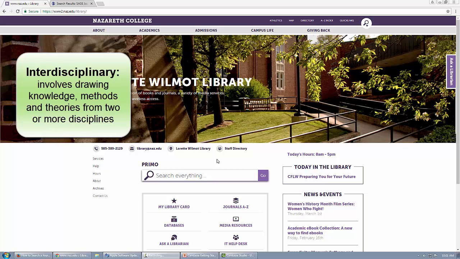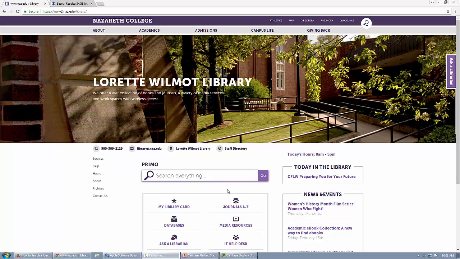So obviously a lot of your research topics will be appropriate to a Primo search, but there may come times when you really just want to see what social workers, what social work researchers, are saying about this issue. And so when that is the case, we actually have the ability to go into a social work database, or at least one that's a little bit more narrowly focused on social services and social work, and to try your search there. Now, the results that we will see in these subject databases will also show up in Primo results, but they will be easier to find and we won't be getting so many results from other disciplines.